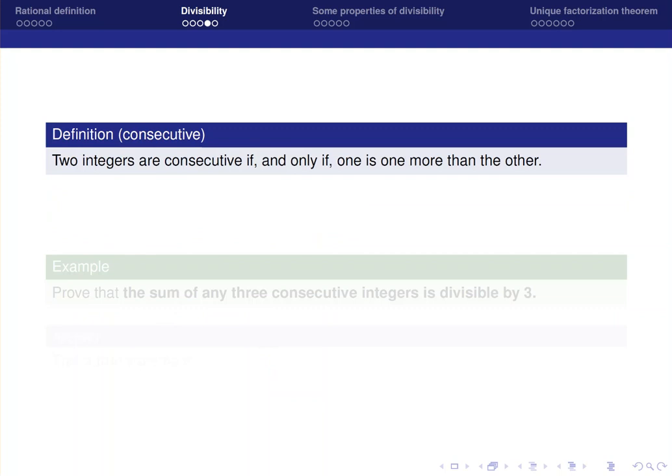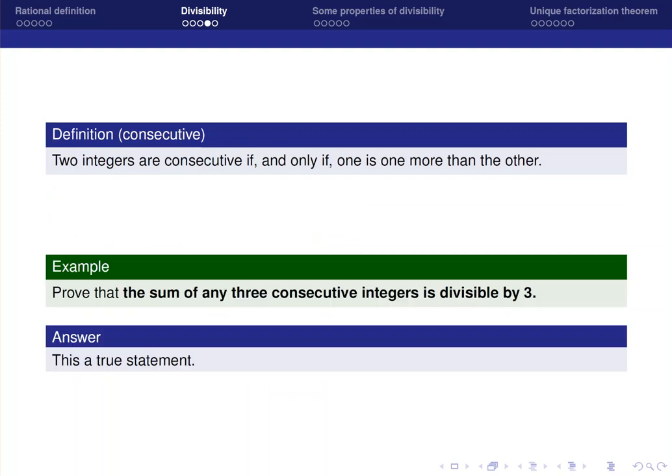Okay, can you prove the following? The sum of any 3 consecutive integers is divisible by 3. What does the word consecutive mean? The word consecutive means that there are 2 numbers that are integers and they're back to back. One of them is one more than the other one. That's what it means to say consecutive. Can you prove that the statement is true?